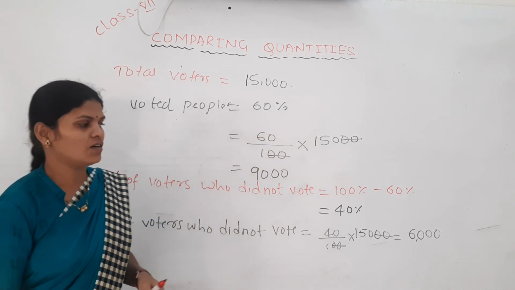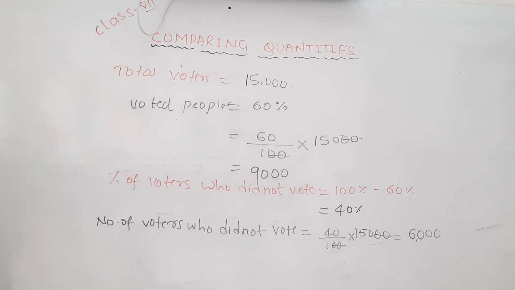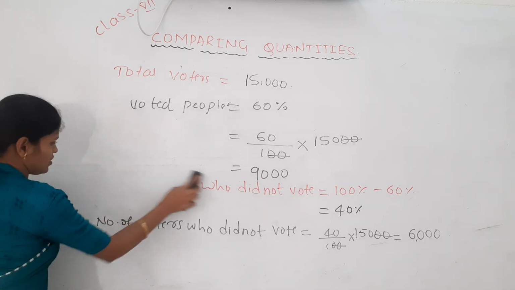Clear? Okay, like this we have to find the things which are given in terms of percentage. Exactly, we will get them in terms of actual values. Shall we take the next question?